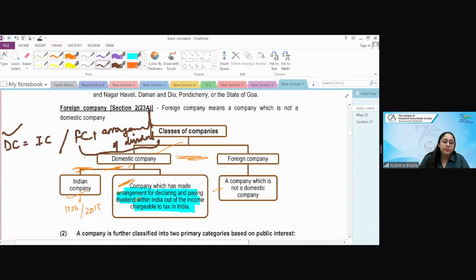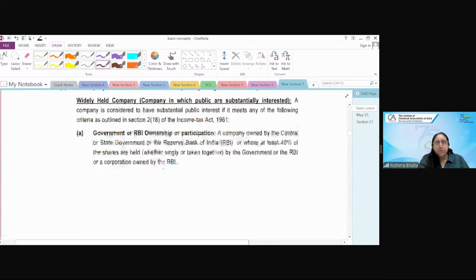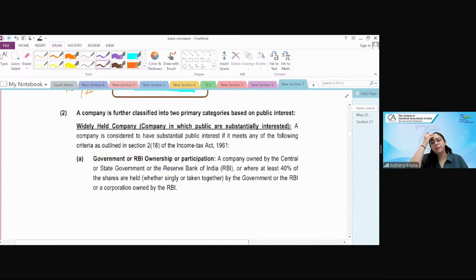But in Indian company, there is one more distribution, or certain provisions which are applicable for companies which are further categorized on public interest basis. On public interest basis. Now, public interest basis means what?